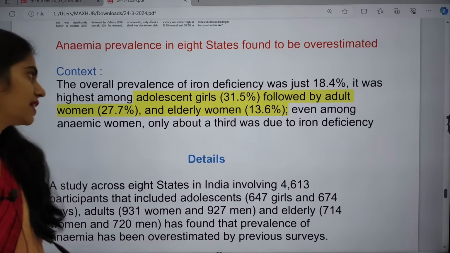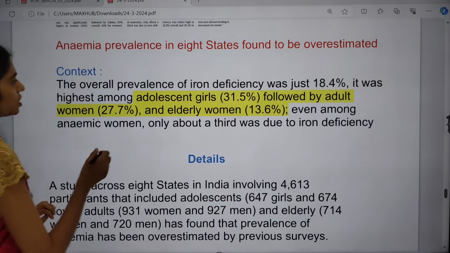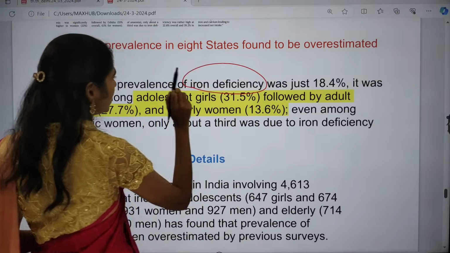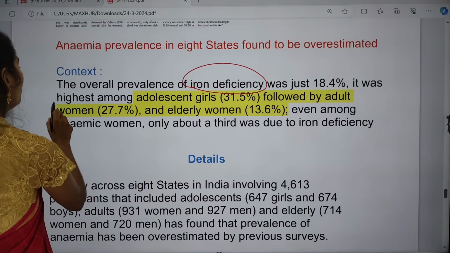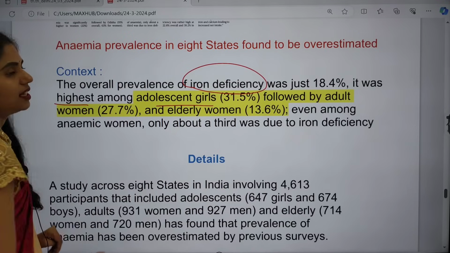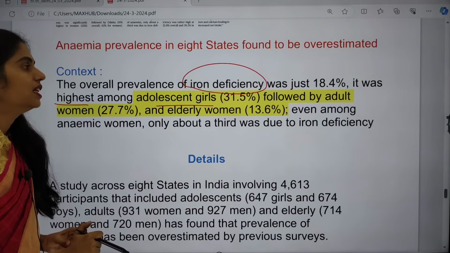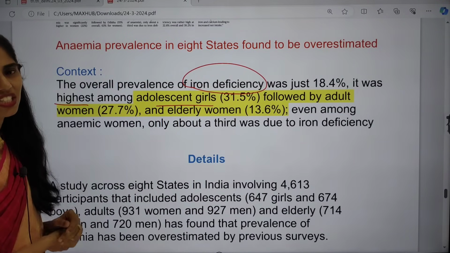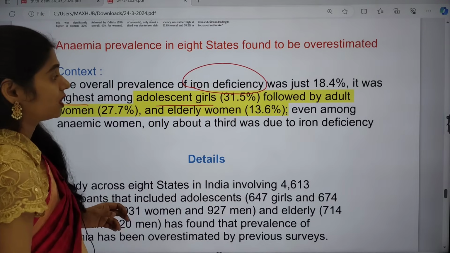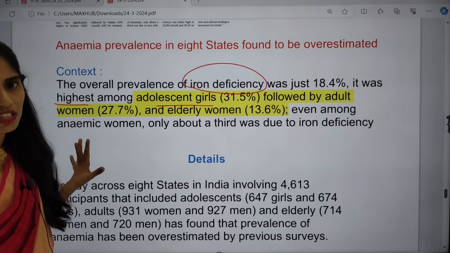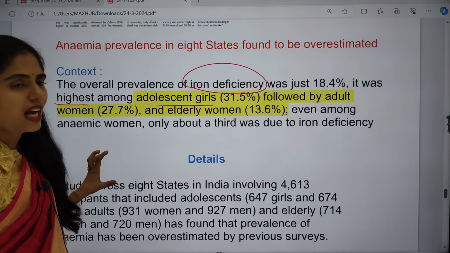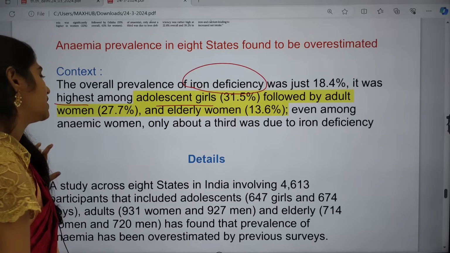This article is talking about iron deficiency anemia. It was just 18.4% and was highest among adolescent girls at about 31.5%, adult women 27.7%, and elderly women 13.6%.